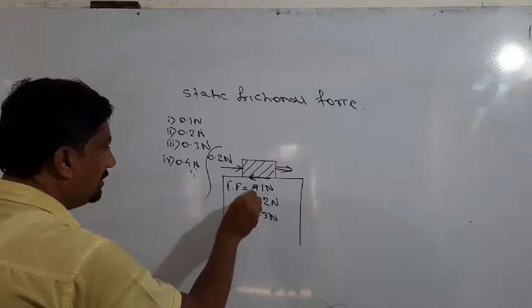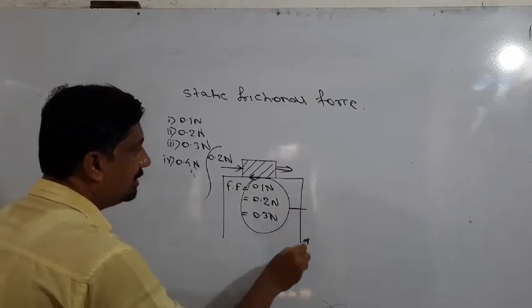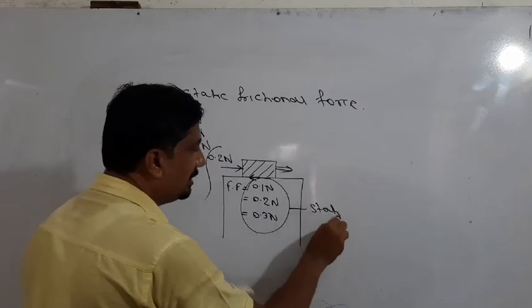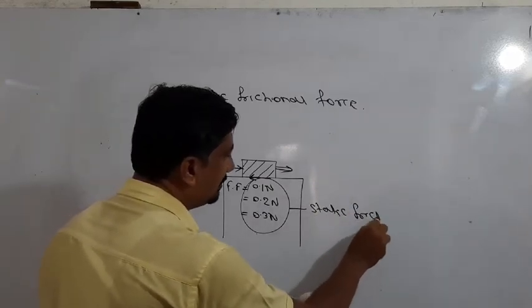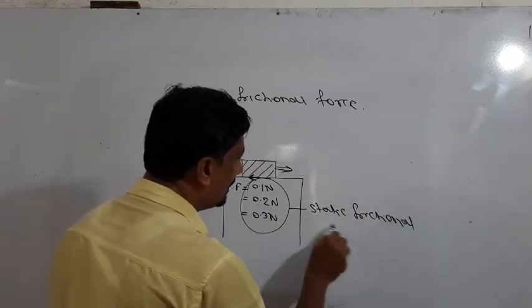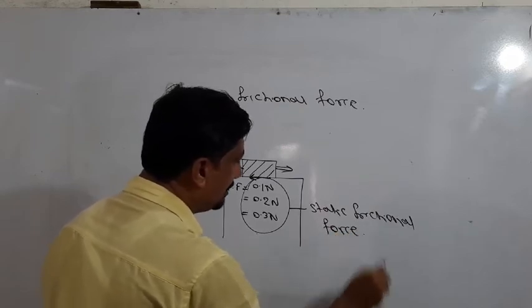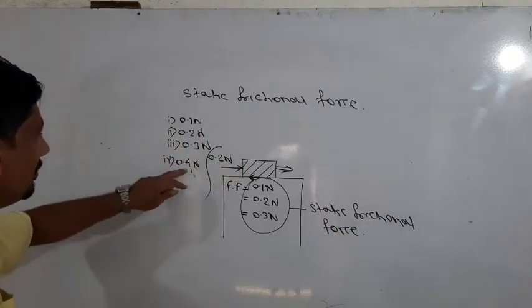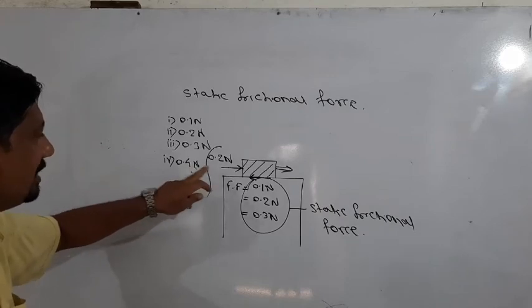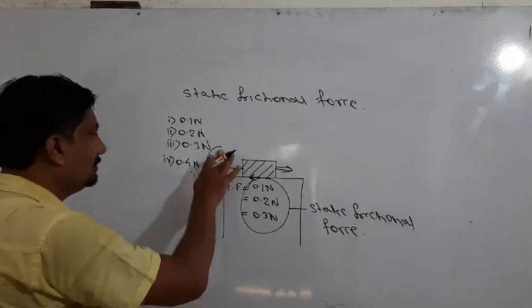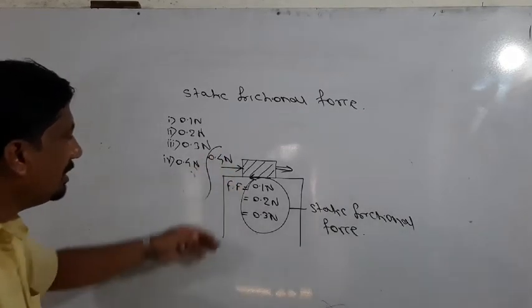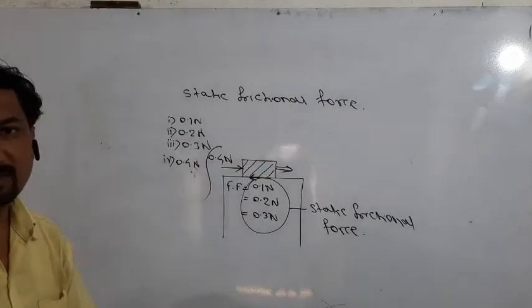And this is called static frictional force. When 0.4 Newton of force is applied, the block moves in the forward direction.